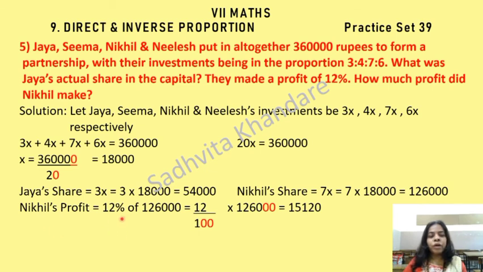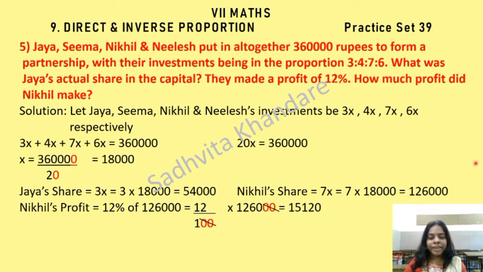Nikhil's profit is equal to 12% of 1,26,000, which is equal to 12 upon 100, because percentage sign is always 100, into 1,26,000. Zeros and zeros get cancelled. 15,120. When you multiply 12 and 1260, you get 15,120 rupees profit, children.